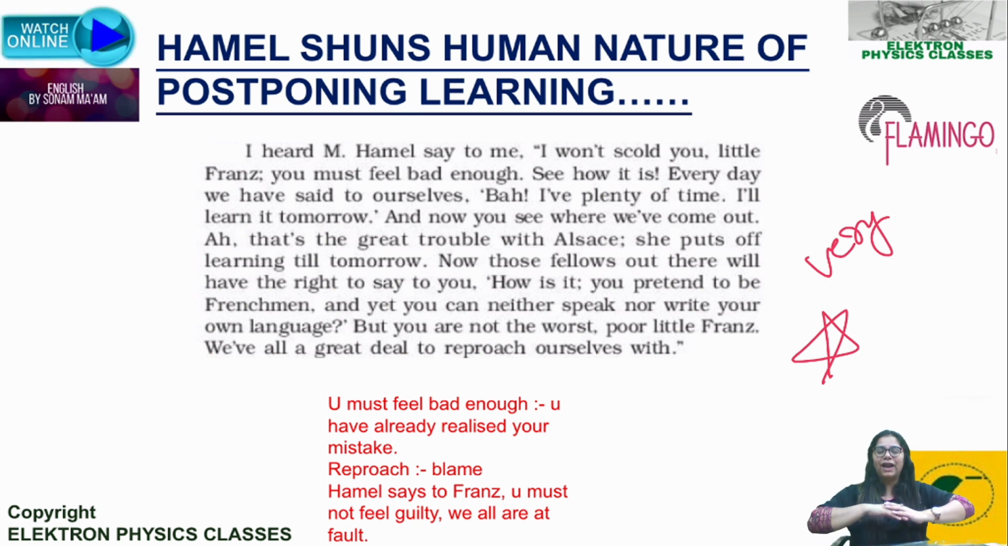When Franz is not able to answer correctly, what does Hamel say? Unlike usual days when Franz would have got a real bad scolding from Hamel, this day what happens? Hamel just tells him, I won't scold you, little Franz. I'm not scolding you. You must feel bad enough. Because see, he's saying, you already are feeling so bad about the things. You are realizing the things that are the most important for me. So that is why I won't scold you. You are realizing everything.